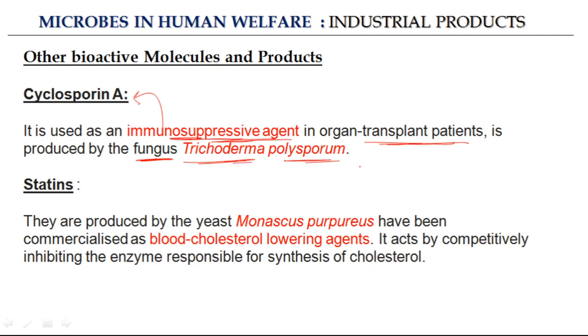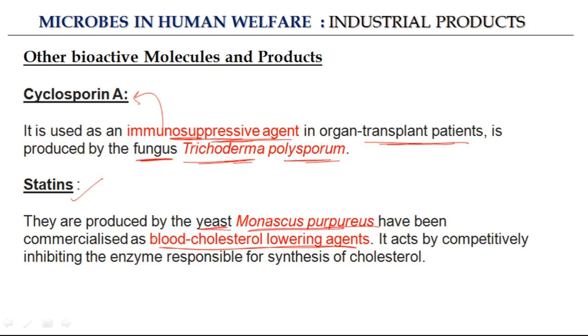So you can really expect these kind of questions from this part, like which organism is used in the production of what, like they can always ask you which organism produces cyclosporin A, which is an immunosuppressive agent. So next is statins. They are produced by yeast Monascus purpureus, and they have been commercialized as blood cholesterol lowering agents. So you see again, statins, which are a blood cholesterol lowering agent, are produced by a yeast.